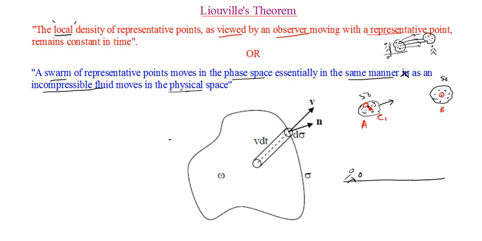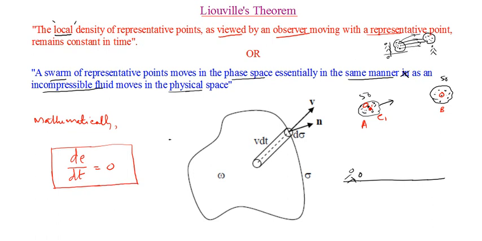And mathematically speaking, Liouville's theorem can be put very easily. Mathematically, the entire statement, whether the first statement or the second statement above, can be written simply as d rho by dt equal to 0. So just this particular equation is nothing but the Liouville's theorem, where rho is nothing but rho of q, p, t, the density function of the system. So this is exactly the mathematical way of defining Liouville's theorem.